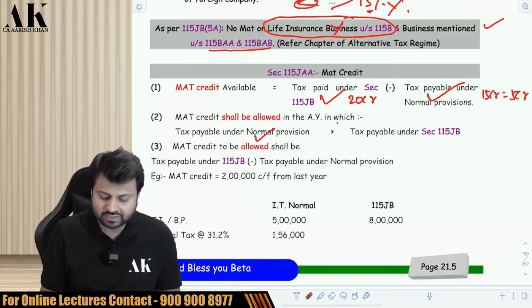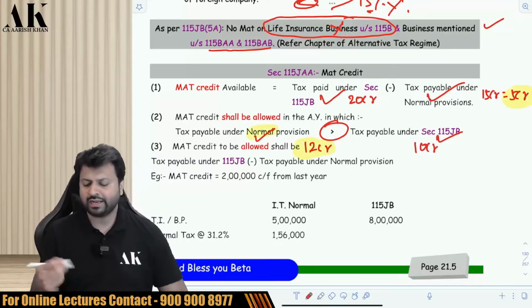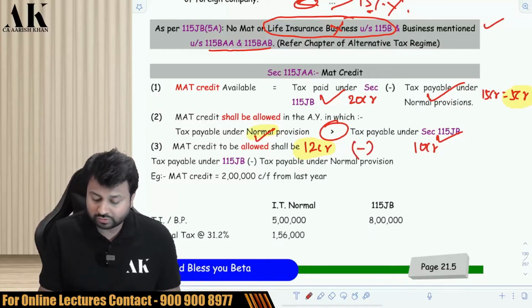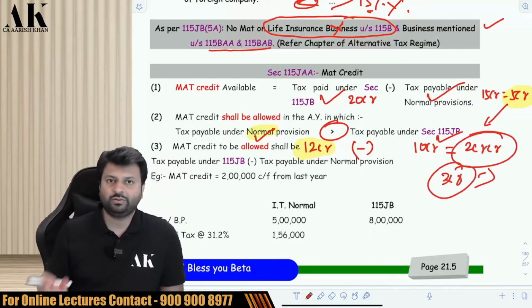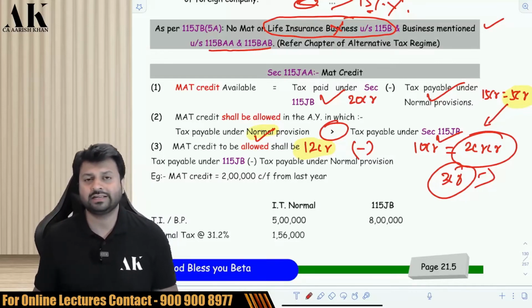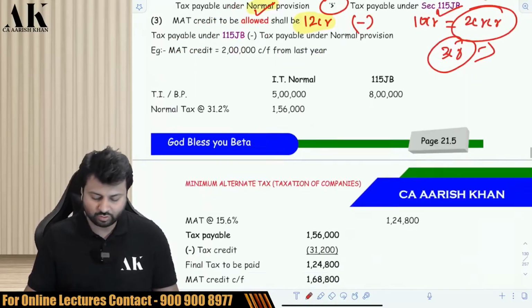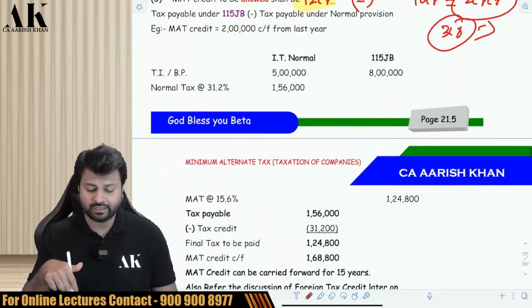When your normal provision tax is more than your 115JB tax. Suppose normal provision tax is 12 crore and 115JB tax is 10 crore. So now to pay this normal provision tax of 12 crore, you can use the credit of 5 crore. So can I use the entire 5 crore? No, no, no. You can only use to the extent of these two. Therefore, out of this 5 crore, 2 crore you can use as a credit and 3 crore you have to pay from your pocket. So you cannot use the entire amount of credit. You can use only to the extent of the difference between the two. That much is allowed to be taken as a credit, and balance has to be paid from the pocket of the assessee.